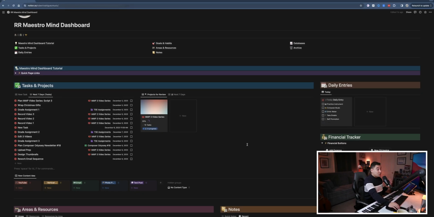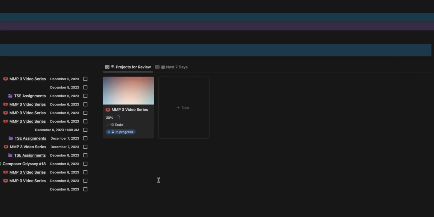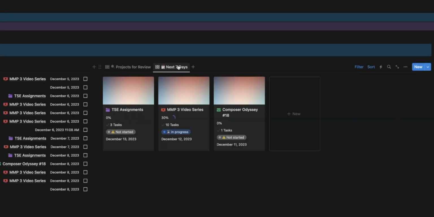And then on the right, we have 2 views for our projects. Projects for review is so that you don't forget about ongoing projects. They're set on a custom schedule that you can create yourself. So let's say you want to review a project every 2 weeks. That project is going to show up in this area until you check it off as reviewed or you complete the project. And then similar to our tasks, we do have a next 7 days view for our projects as well. This is where you'll see all those upcoming projects that you have that have a deadline within the next week. And it's kind of meta, but you'll see throughout the series that I'm actively working on this 3-video series as I'm recording and going through the planner.